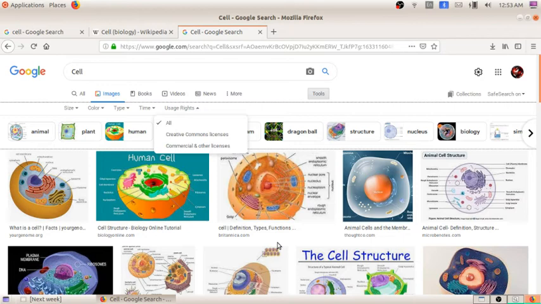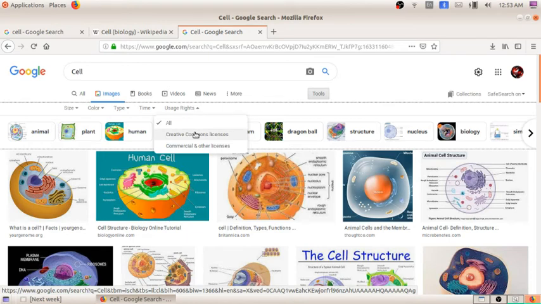Second one is Creative Commons license. What does Creative Commons license mean? For those who have created this picture, we need the license. We need to write the name of that person, when he created it, from which place, all of this must be known and written. It must be specified while we are downloading this image. That is known as the Creative Commons license.